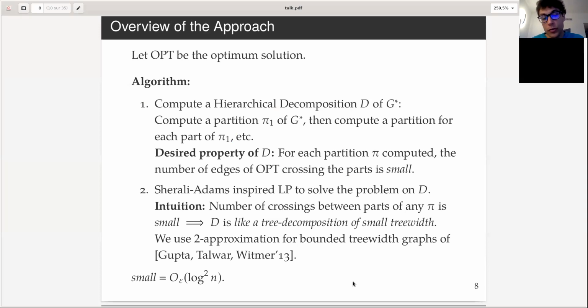The 2-approximation is obtained using a Sherali-Adams inspired LP that I will describe briefly at the end. But that's the basic idea: to get few crossings so that we can use the Sherali-Adams machinery to then find a good solution. In this talk, when I say small, I mean something like log squared n, or log n with some polynomial in epsilon that I'm going to ignore.